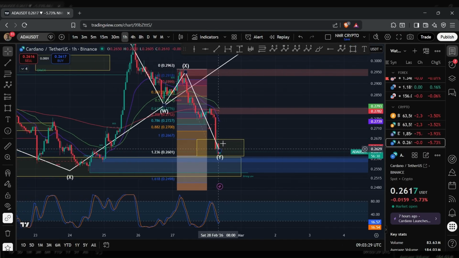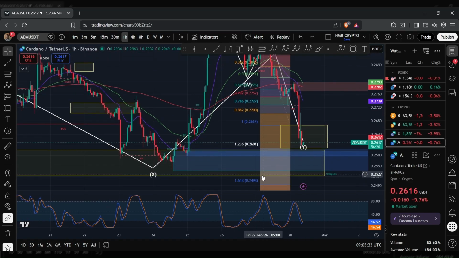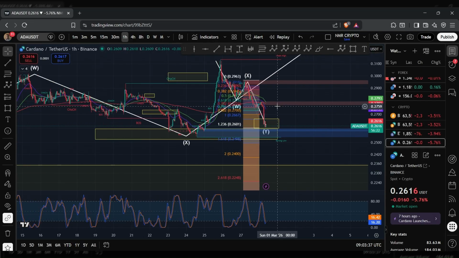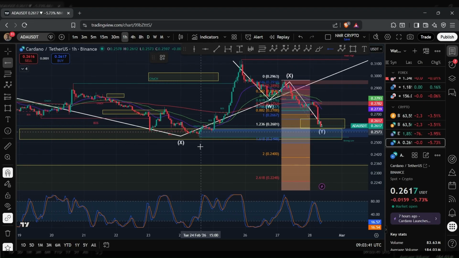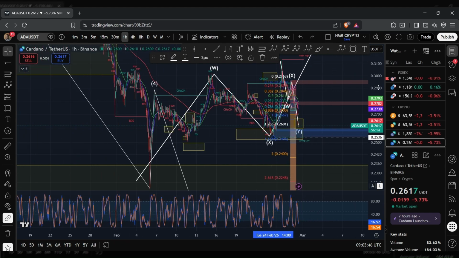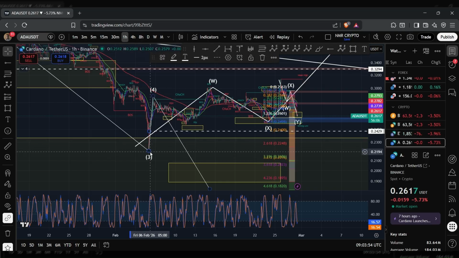However, if we were to exceed this range and continue to go even lower, to the point where we then retrace towards the 1.618 level, that would then trigger a 5-wave move to the downside, which would further confirm that we are bearish. And so if the price of ADA was to breach below this level, the wave X at 25.36 cents, again, that would further confirm that we are bearish. And it's possible that the price of ADA would then breach below this level here, which is the wave 3 at around 22 cents, give or take.